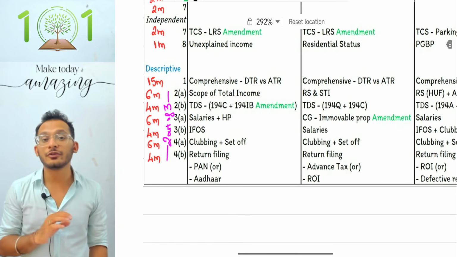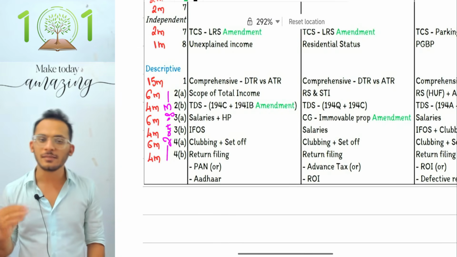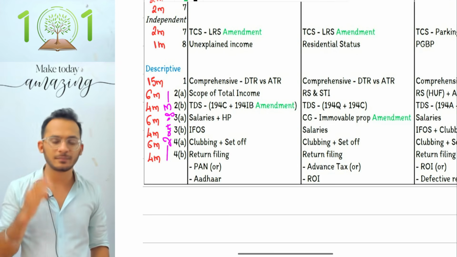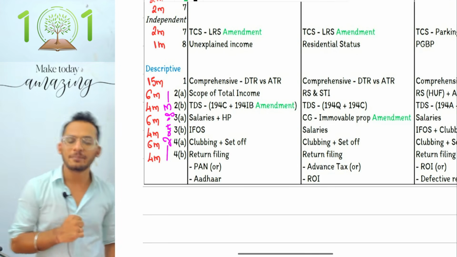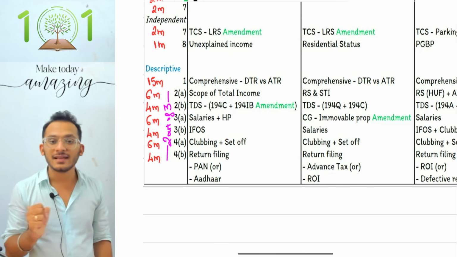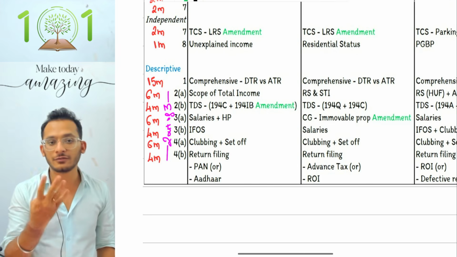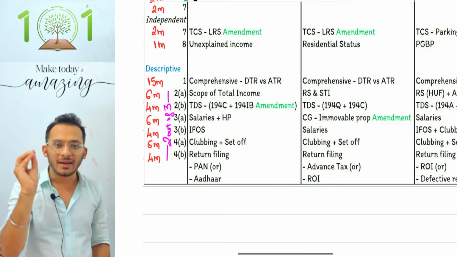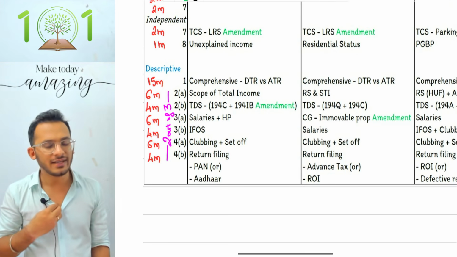Now, there is no clarity on which head of income will specifically come in the exam. It can be any of the 5 heads of income which ICAI can test in both the subdivisions. Then comes question number 4, one of my personal favorite questions, where part A will be clubbing and set off for 6 marks, and then part B will be a theoretical question for 4 marks, an easy cakewalk question for you in the examination, and a mandatory question according to me for you to attend.